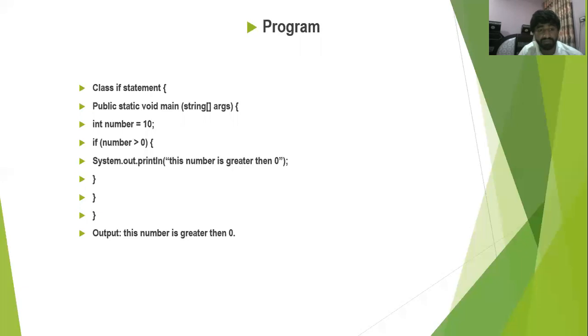If I make a mistake and give a 11 or 12 number, then it will give me the answer back that it is not greater than 12, because 10 is less. But here I have given the 0, so here the output is this number is greater than 0.